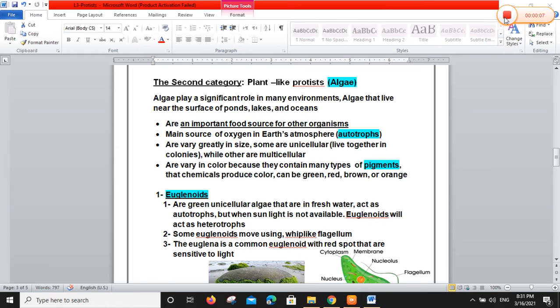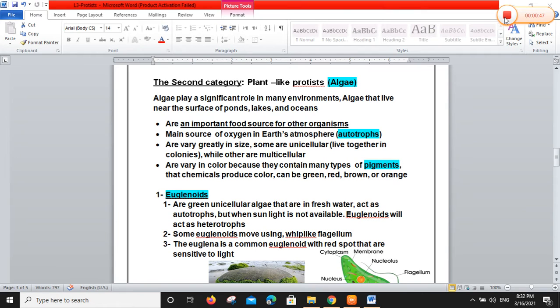The second category, plant-like protists, algae. We mentioned the first category, animal-like protists, protozoans, and the four groups of protozoans: pseudopods, flagellates, ciliates, and parasites. And now we will speak about the second category, plant-like protists, algae. Algae play a significant role in many environments because algae are autotrophs. Yes, algae that live near the surface of ponds, lakes, and oceans.